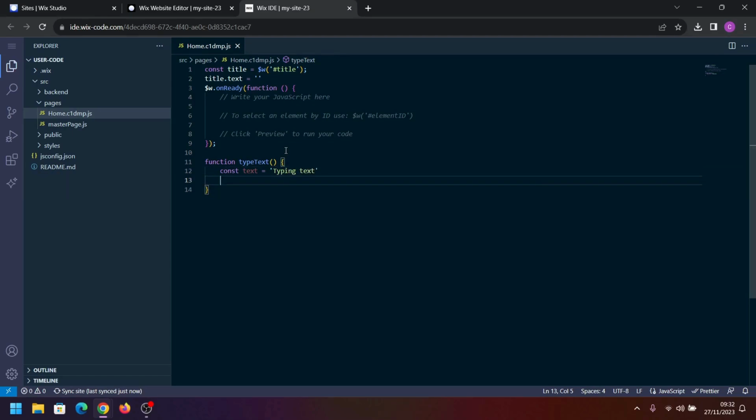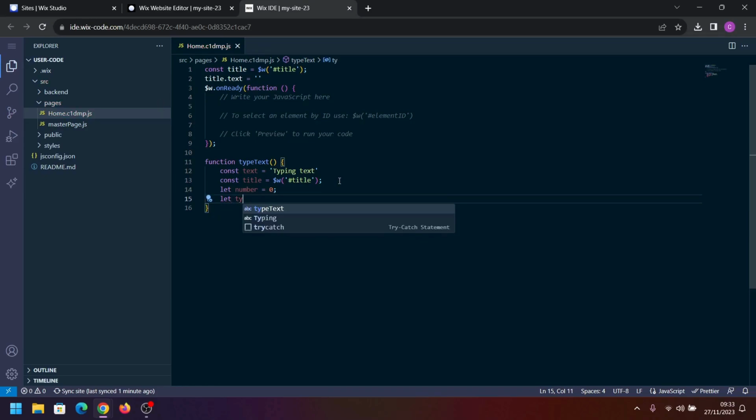Next we need to select the target that we're going to be writing the text in, so we can just copy that from up there and paste that here. Then we're going to create a variable called number, and we're going to equal that to 0. And then I'm going to create an interval with let.